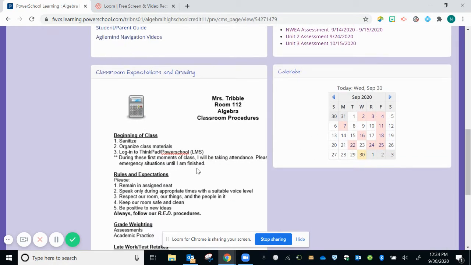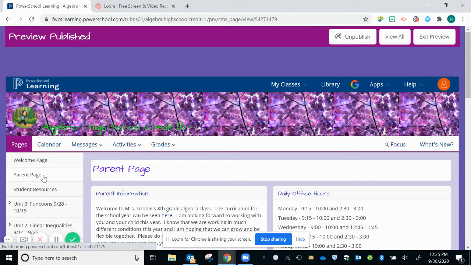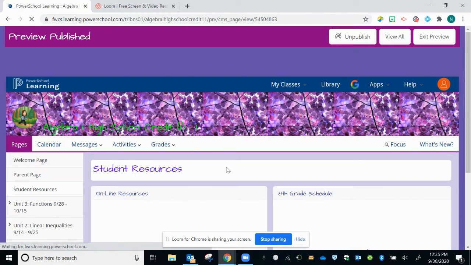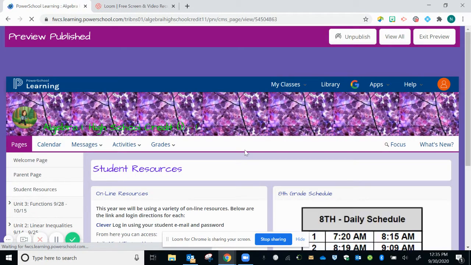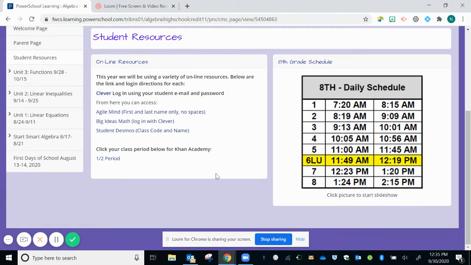Classroom expectations, the same thing that we looked at on the other pages also here, and another copy of the Northwood calendar. Underneath of the parent page is the student resources. So when you click on the student resources, you're going to get, again, the 8th grade schedule and some online resources. If you need to go to Agile Mind, you may click on this link.